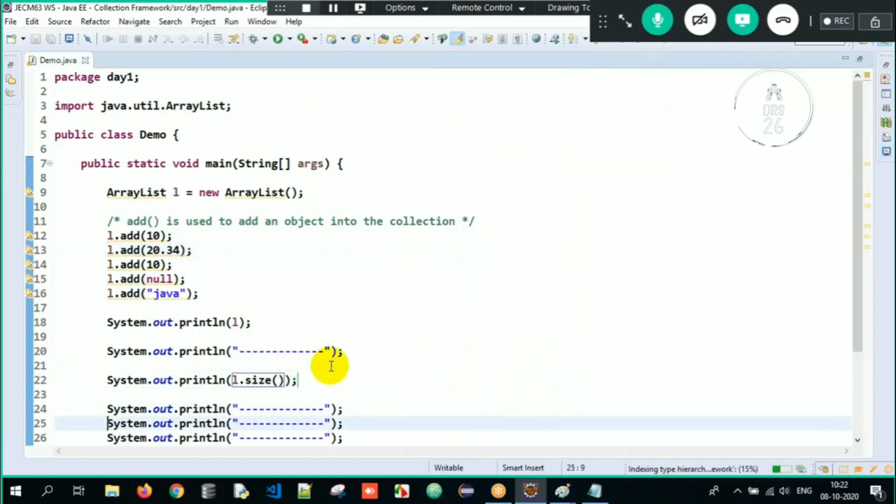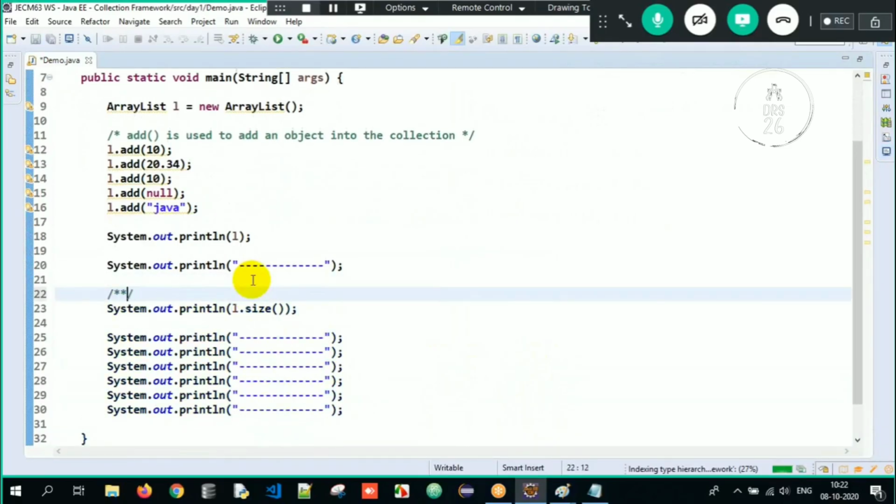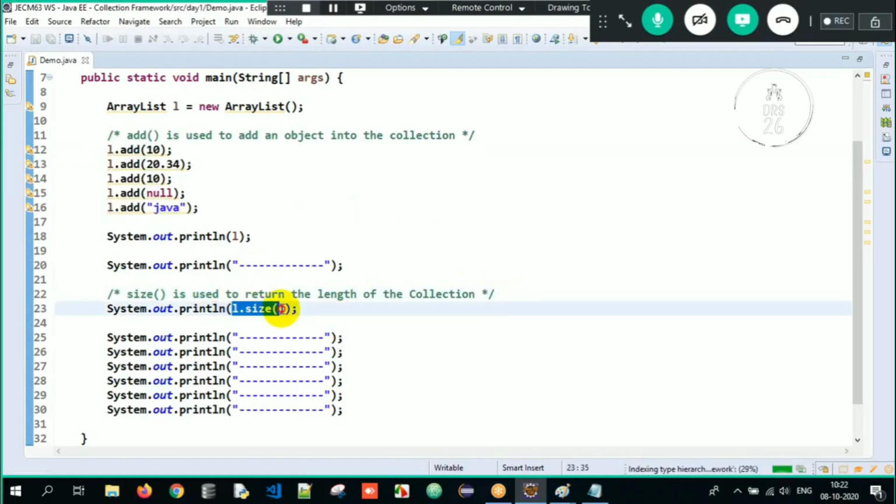So what is the job of the size method? The size method is used to return the length of the collection here. Length in the sense here simply means the size, how many objects are stored. So it's going to tell how many objects: 5 objects are stored. So it returns the length, that is nothing but 5.